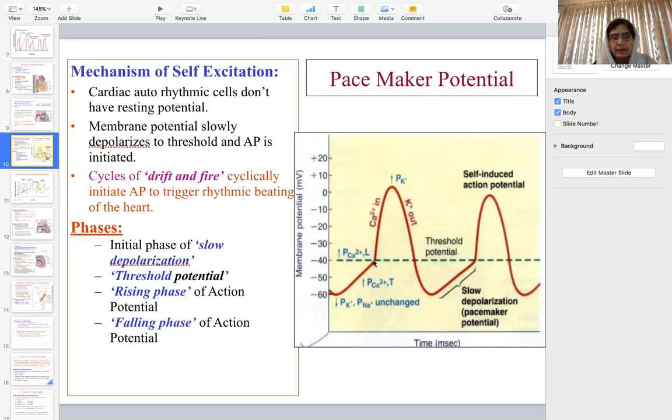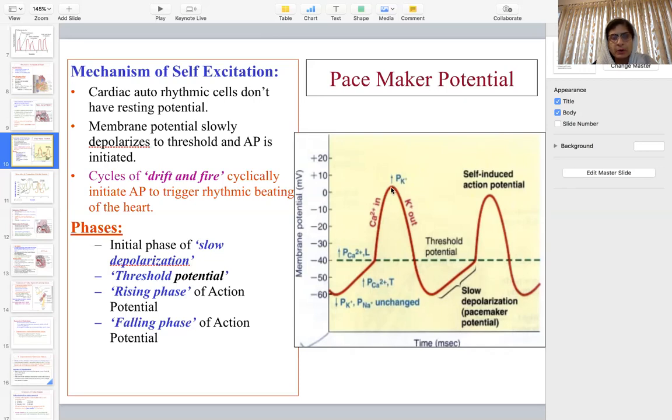It is because at minus 40 the inactivation gate of the fast sodium channels remains closed, since usually that inactivation gate opens at minus 70. Since the voltage does not achieve that level, the inactivation gate remains closed, and it is the slow, long-lasting calcium channels which cause the slow depolarization of the SA node and bring the voltage to 0.